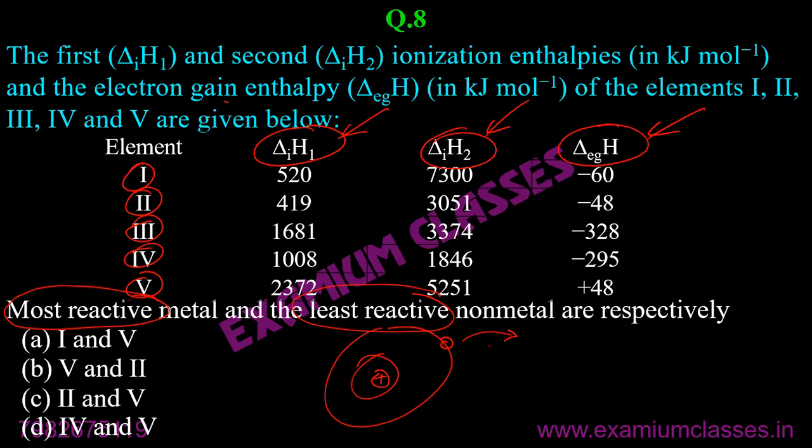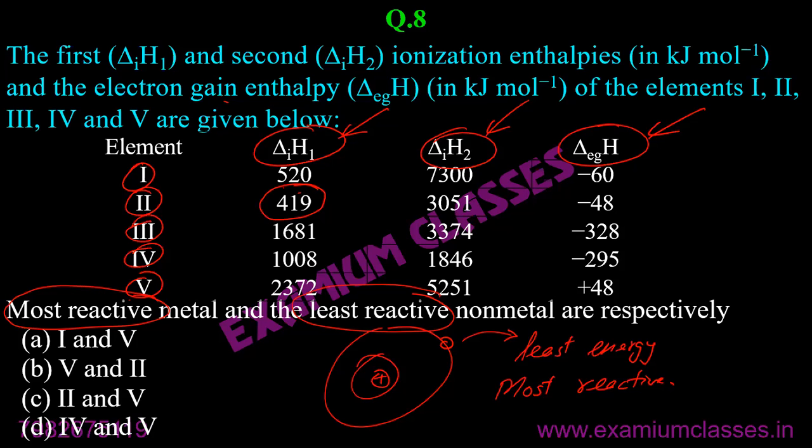So if it requires minimum energy out of the given ones, then that will be most reactive. And you get the answer. You don't need to get the other one.